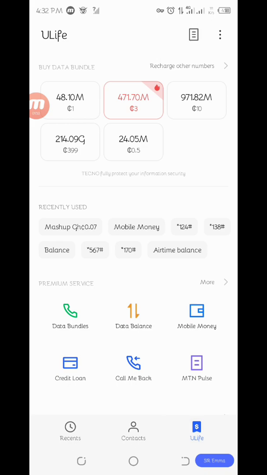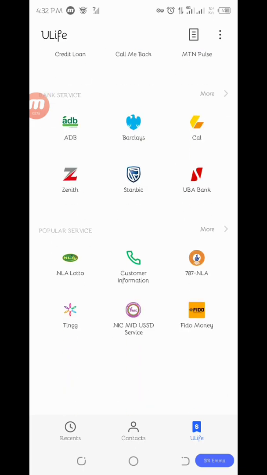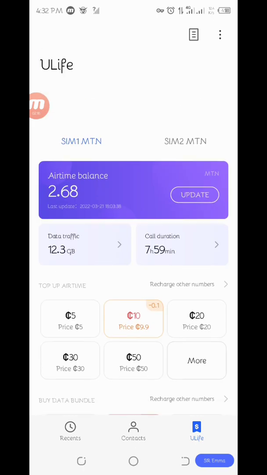This side, you click on U Live, and the moment you get to U Live, they have saved codes, let me say institution codes like banks and lottery and other MTN services codes. They have saved those codes here automatically. The moment you open it, it will come automatically.